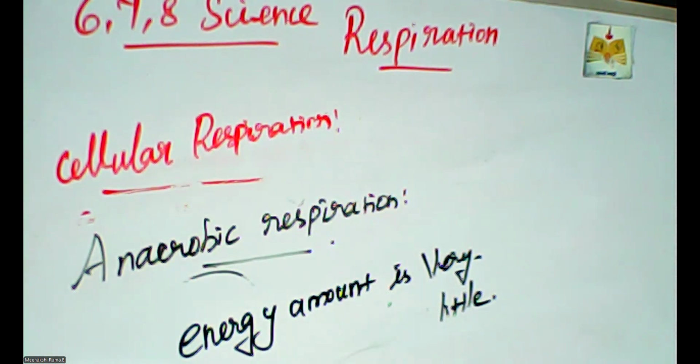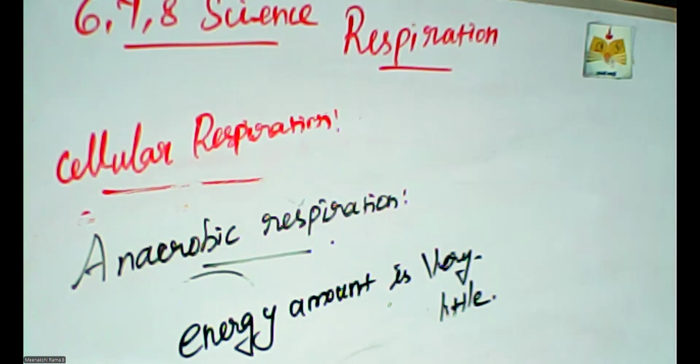Aerobic process means glucose is completely oxidized with the help of oxygen to release CO2, water, and a large amount of energy. In the anaerobic process, there is partial oxidation of food, so the energy amount is very little because the oxidation is not completely done. Byproducts are ethyl alcohol, carbon dioxide, and so on.